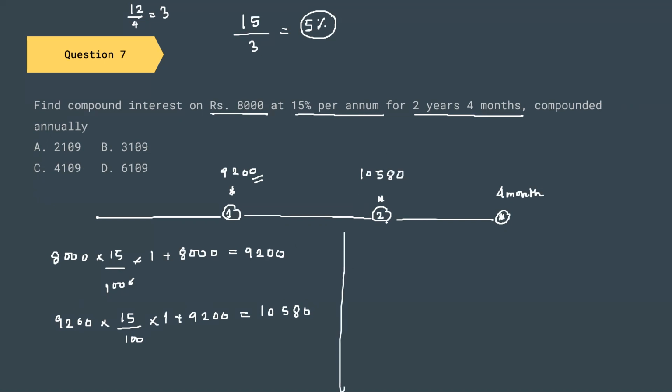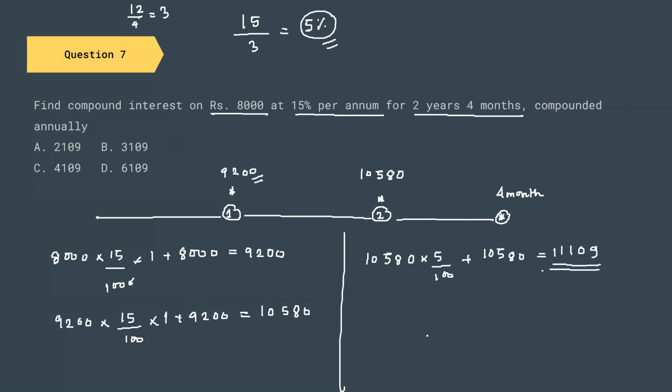This amount will be compounded for the next 4 months, but the rate of interest for the next 4 months will be 5%. So it will be 10580 into 5 by 100 plus 10580, that gives us 11109. This is our final amount.